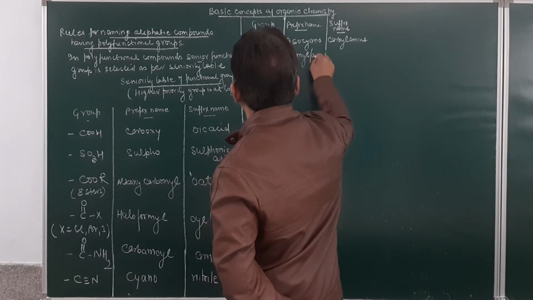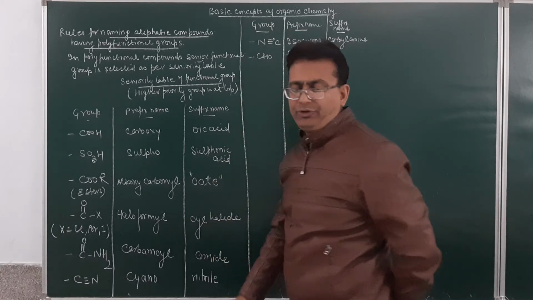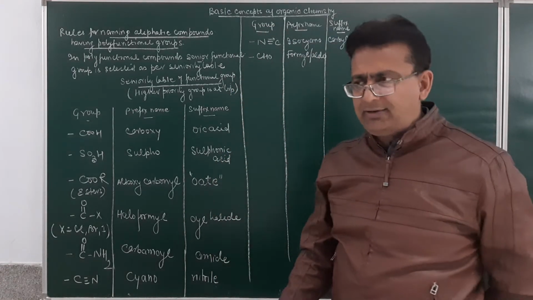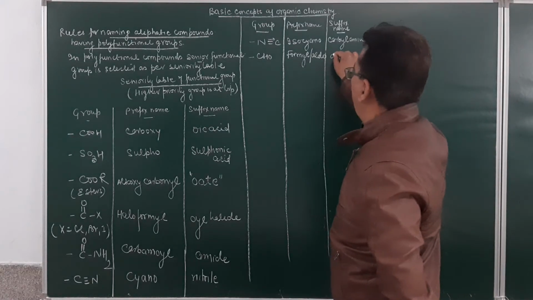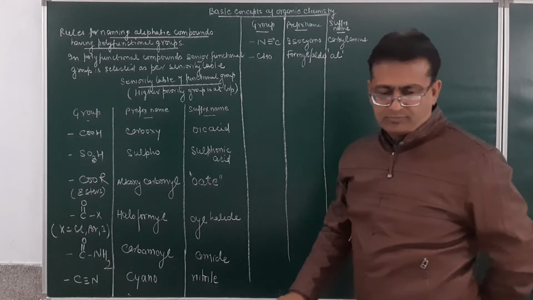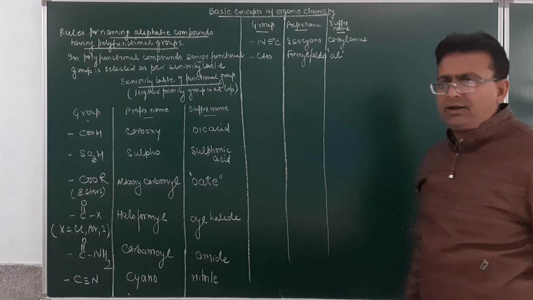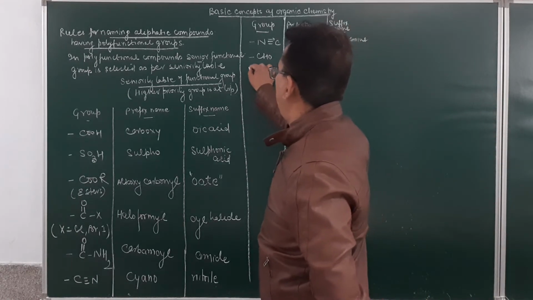The prefix name of this will be given as formyl. Some of the books also write aldo as a prefix, which can also be considered, and the suffix name of this will be given as al. Am I getting clear, student? You have to learn this table by heart.